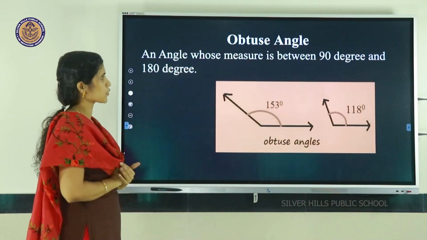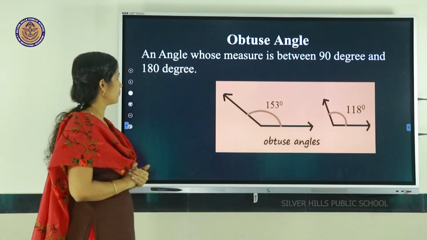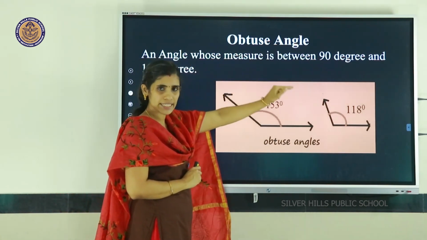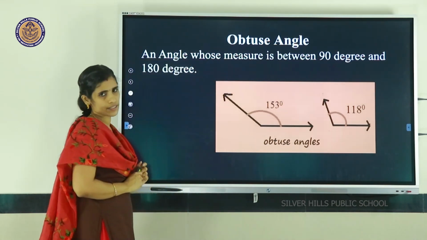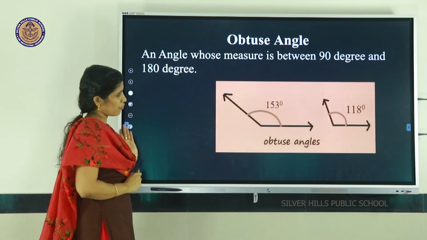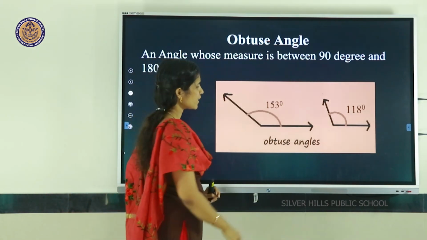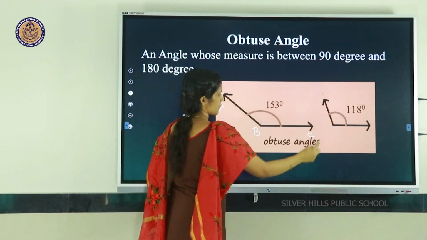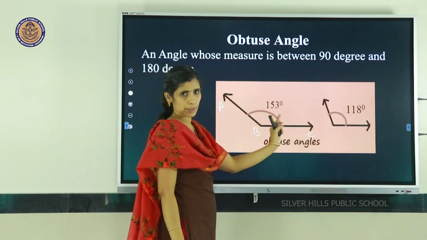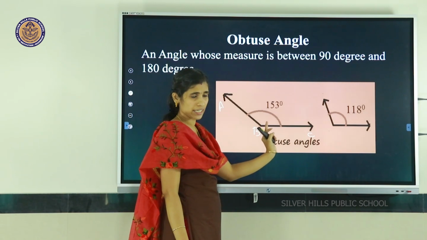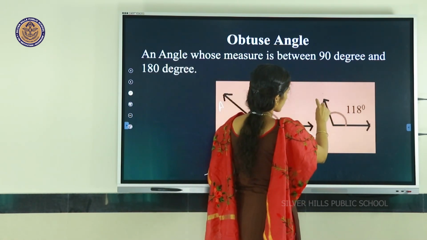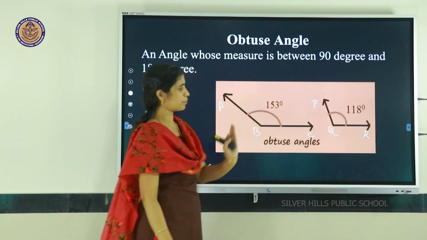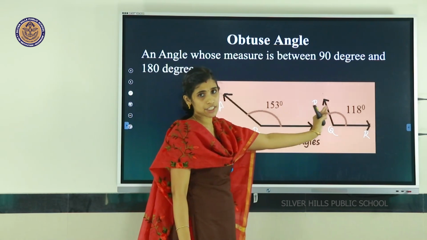So next we are going to the next topic, that is obtuse angle. An angle whose measure is between 90 degrees and 180 degrees is called an obtuse angle. For example, here in this picture an angle is there, we can name it angle ABC. Here the measurement of ABC is 153 degrees. And here one more angle is there, we can name it PQR. The measurement of PQR is 118 degrees.